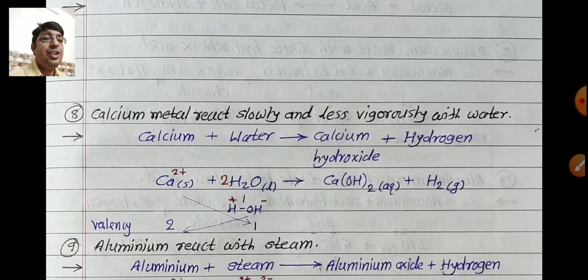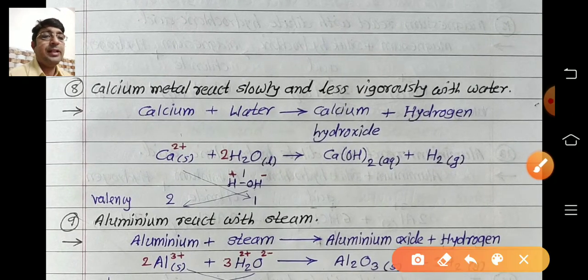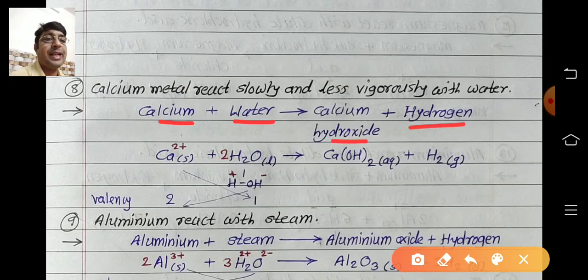Next, calcium metal reacts slowly and less vigorously with water. So write down the two steps: calcium plus water gives calcium hydroxide and hydrogen gas is released. Calcium valency is 2, that's why Ca 2 plus ions. Water splits in the form of H plus and OH minus.